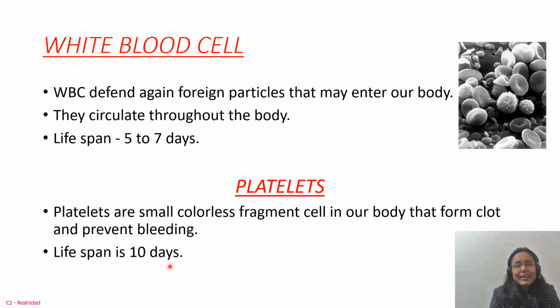So just take a quick review. We have read about the circulatory system, meaning the transport of material in our body. The three main parts of the circulatory system are our heart, blood and blood vessels. Blood is a fluid, a connective tissue, and it is composed of plasma, in which varieties of cells are suspended, that is WBCs, RBCs and platelets. So that's all about it. Thank you.